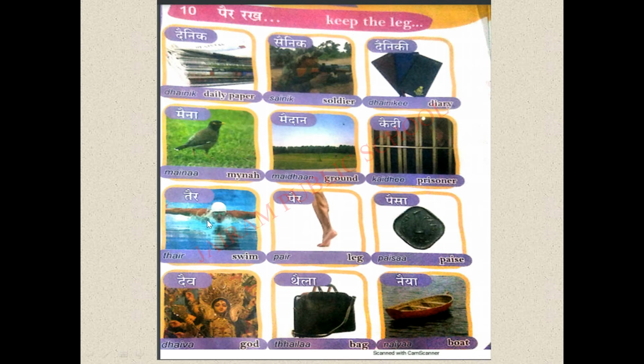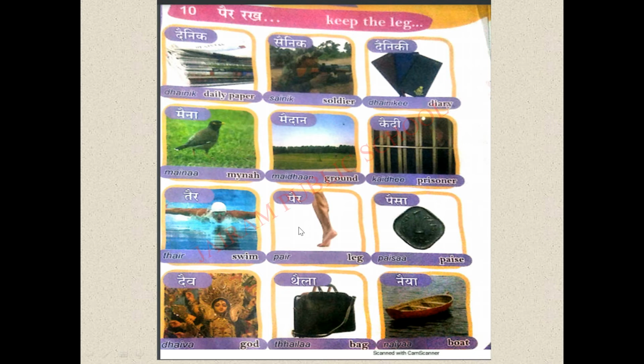Next is what? Swim. For swim in Hindi, Tire. What should we say? Tire. Here we have I ki matra with the letter ta. So it plus I becomes tai. And if you add ra with this tai, it becomes what? Tire. Tire means what? Swim.